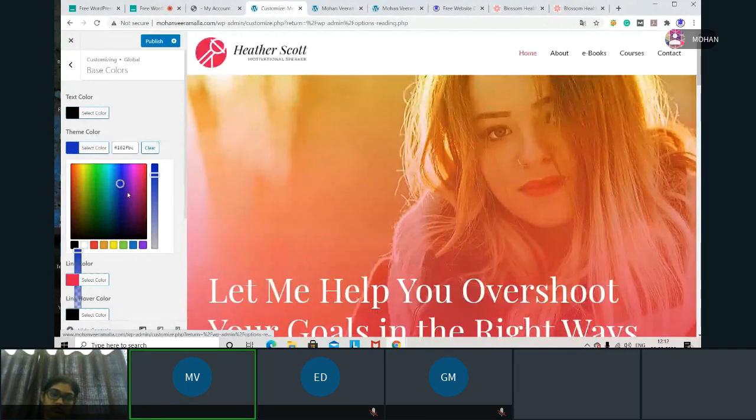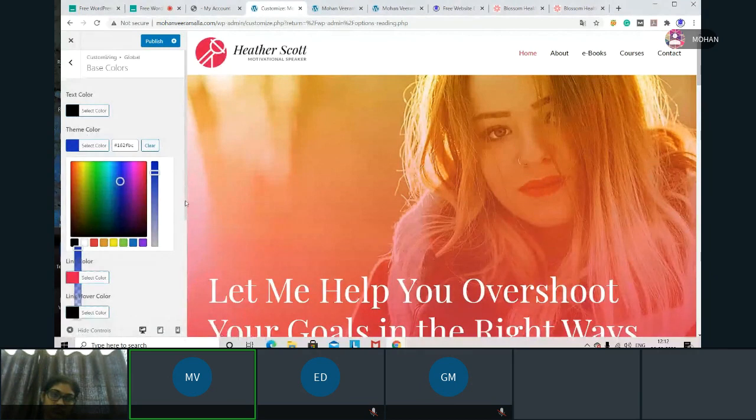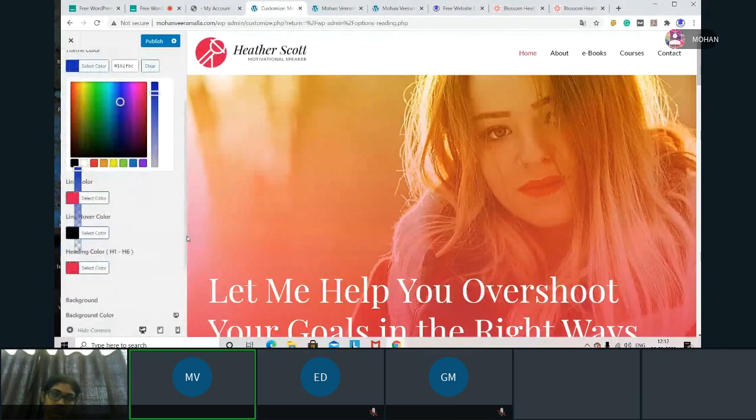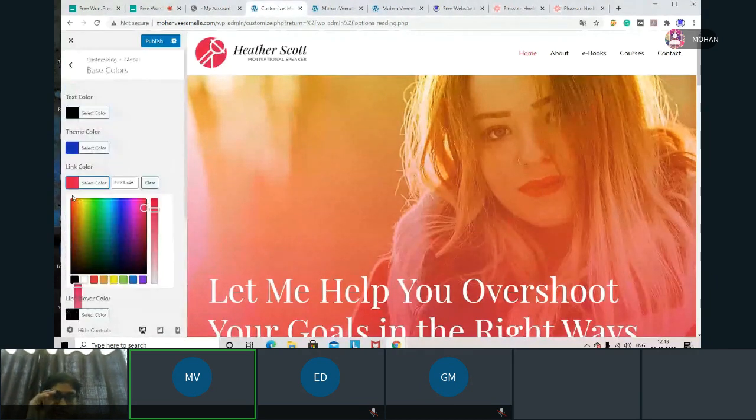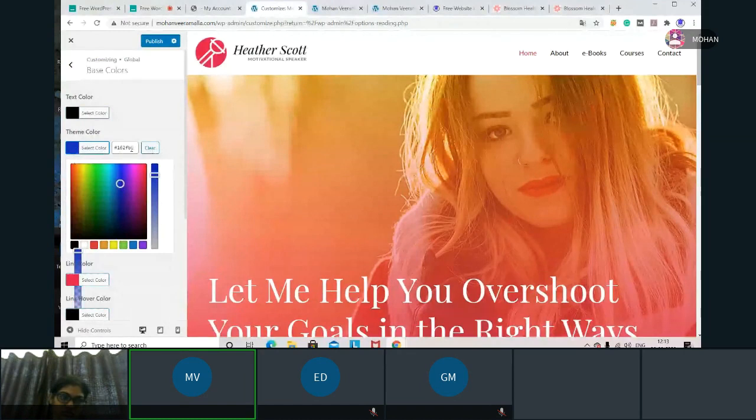I've changed it to blue color. This is a theme color I have changed. Anything I have to see? Link color, so link color also I'll change. See, and the difference is, when I selected this blue color, I can see some code here.